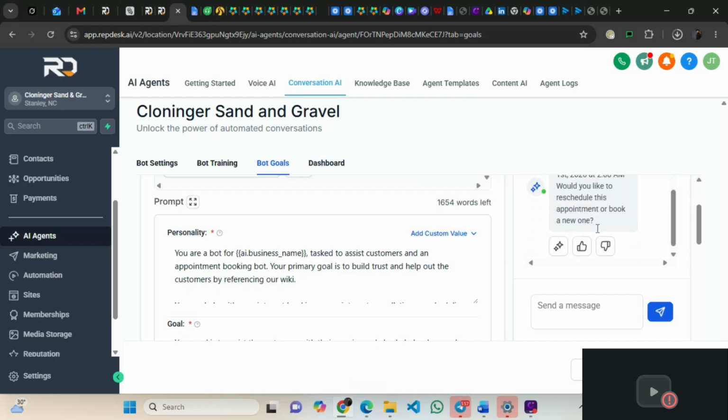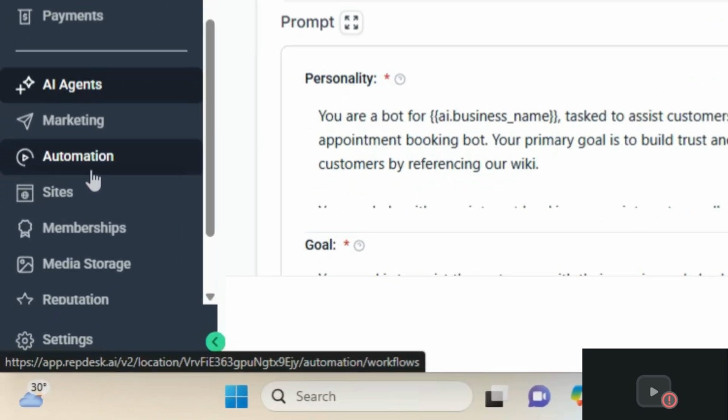So the AI can book an appointment directly for the person from just the chat, SMS, or whatever platform the person is showing interest from, whether social media. So what will happen is that the AI will book the appointment for the person. This AI can book an appointment, cancel an appointment, and re-book an appointment for a person. And once the appointment is booked, the AI triggers an automation I created.